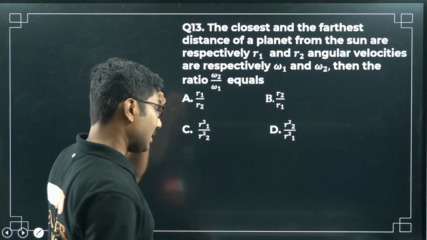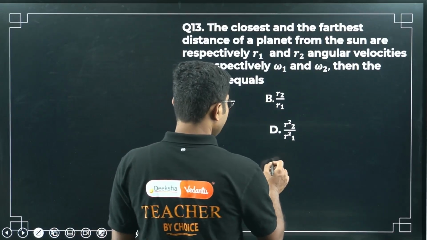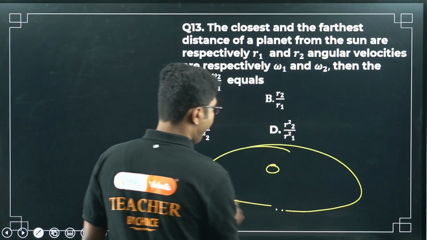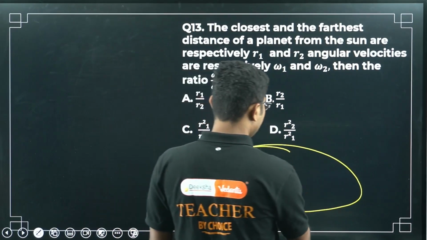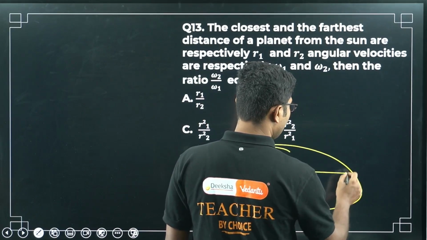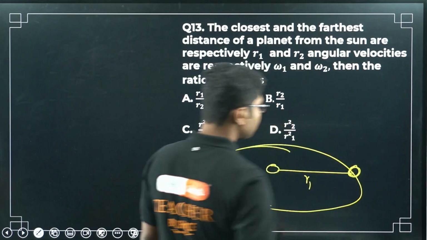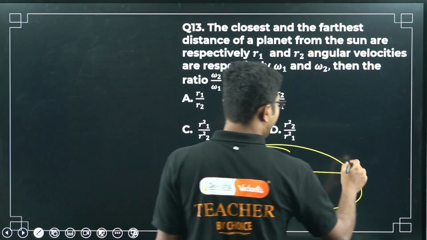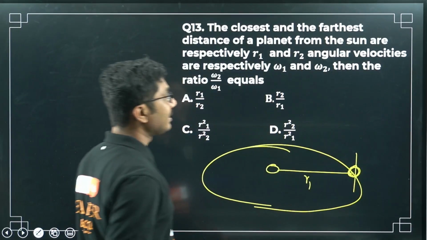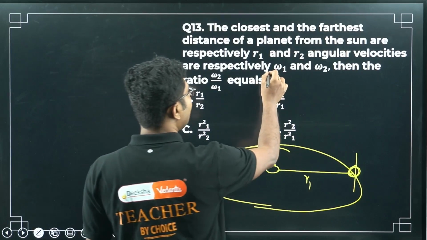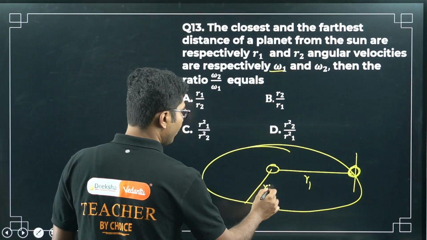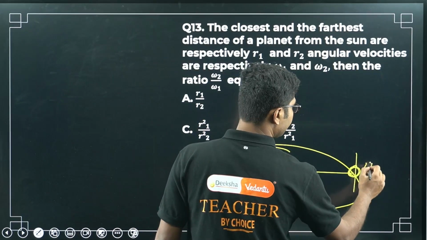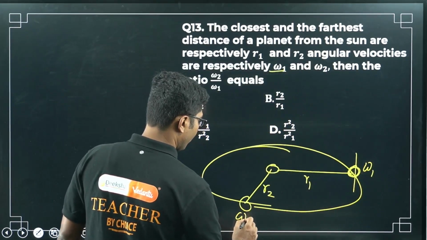So suppose this is the distance r1 and this is the planet, okay, and they have said that at r1 the angular speed is omega 1, and at some distance r2 it is omega 2.